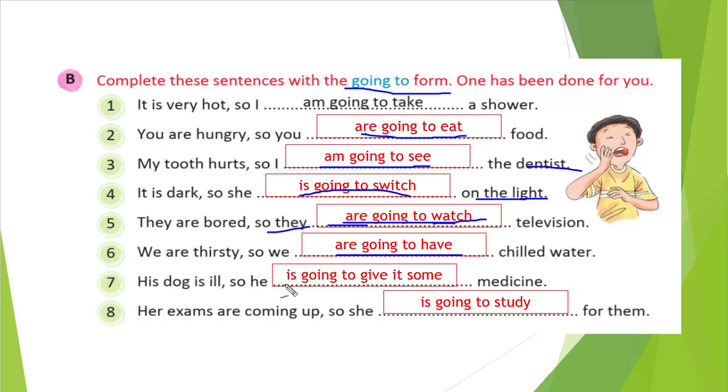Seventh one, his dog is ill, so he blank space medicine. So we will give some medicine, right? So he is going to give it some medicine. Give it some is the appropriate verb here. Her exam is coming up, so she blank space for them. What is going to study, right? When exam is there, you will study. So he is going to study.